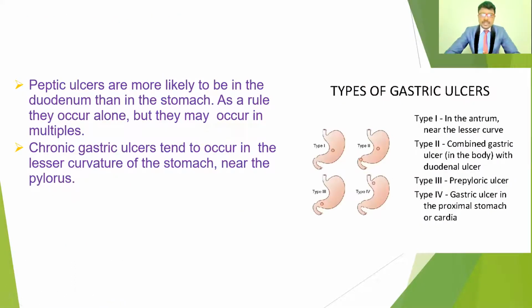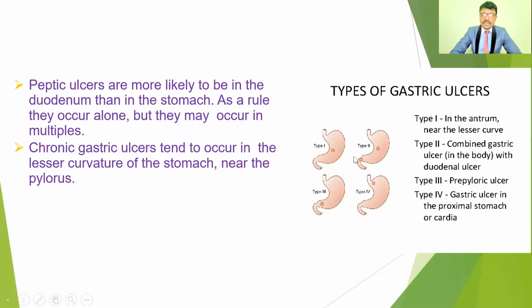These peptic ulcers are more likely to be in the duodenum than the stomach. 80% of peptic ulcers are seen in the duodenum rather than as gastric ulcers. As a rule, they occur alone, but they may occur in multiples. Chronic gastric ulcers tend to occur in the lesser curvature of the stomach near the pylorus. There are many types of gastric ulcers according to their lesions or locations.